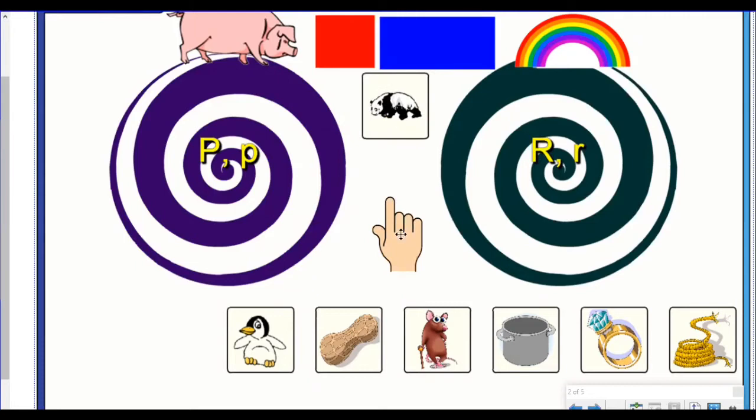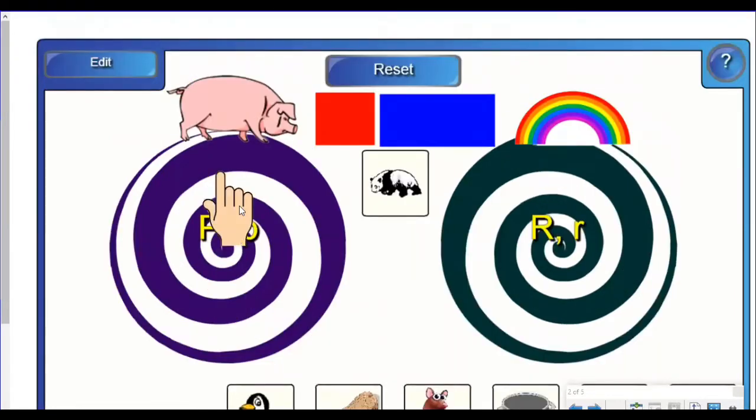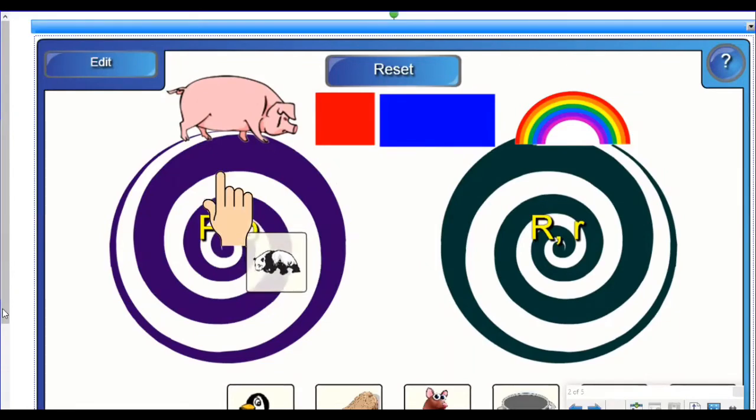Say the word panda. Now stretch it out. Panda. Say it with me. Panda. What sound do you hear at the beginning of panda? Did you say P? That's right. Panda begins like pig. And what letter makes that sound? The letter P. So let's put the panda in the letter P target.